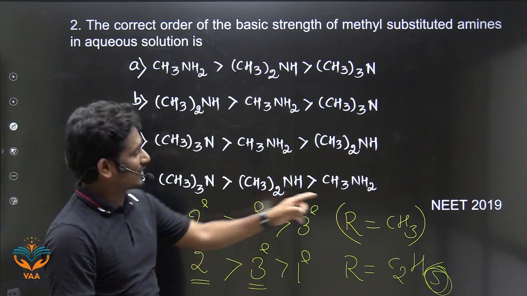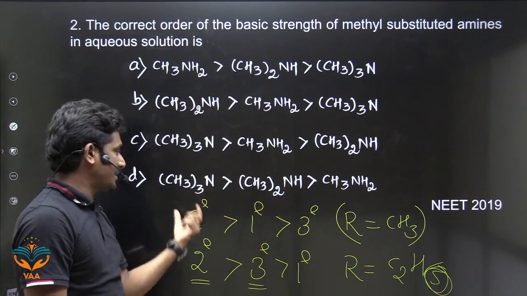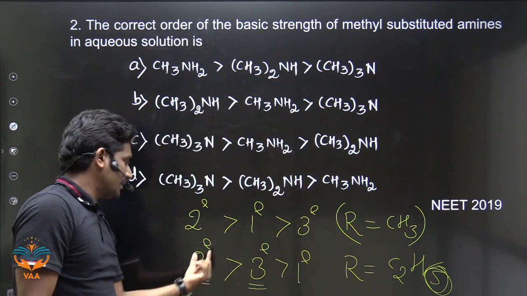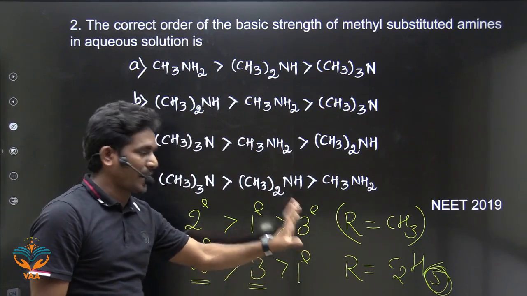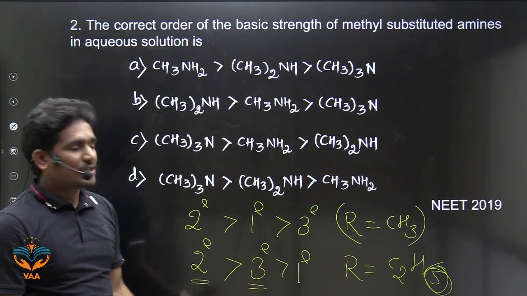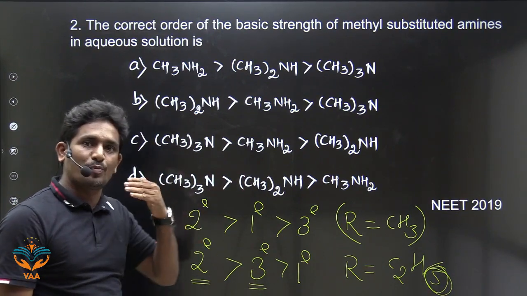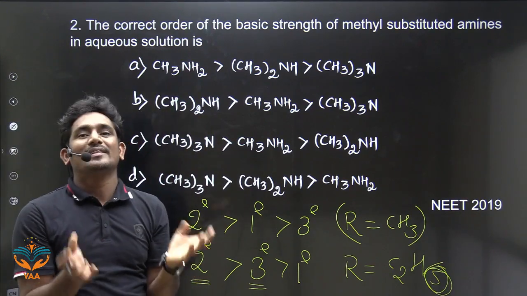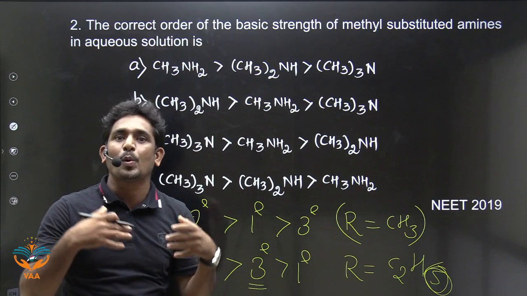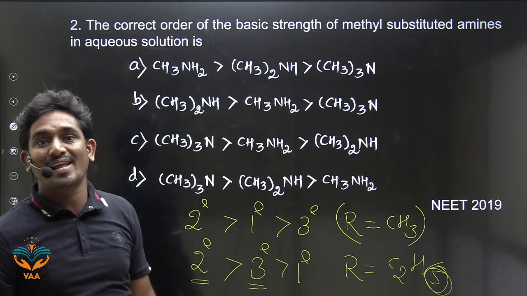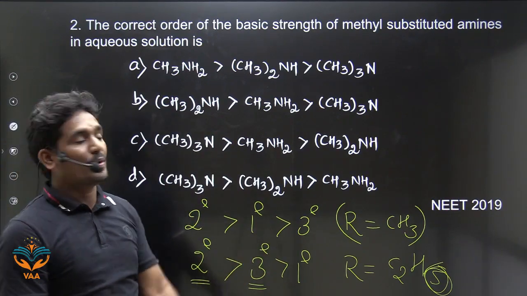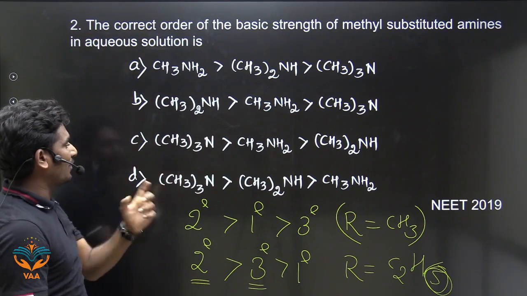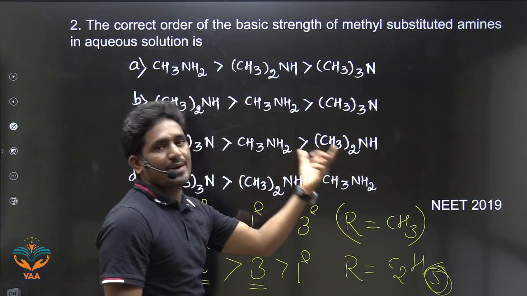So 2 plus 1 is 3, CH3. If it is CH3, the order is secondary, primary, tertiary. If it is C2H5, ethyl, then the order is secondary, tertiary, and then primary. Always remember secondary amines are always more basic in aqueous solution. If the gas phase is given, then basicity is directly proportional to only the inductive effect. So if it is aqueous medium, the order will be tertiary, then secondary, then primary.